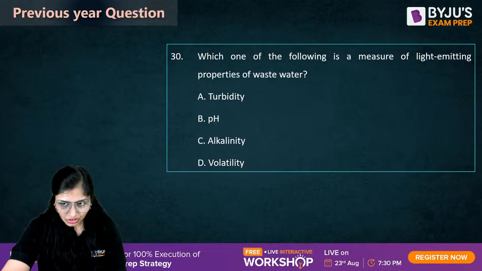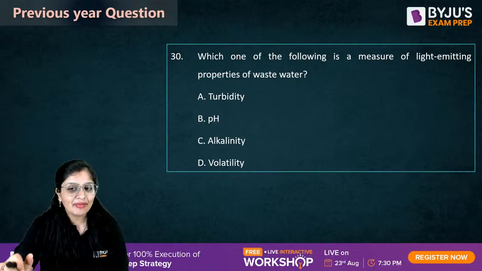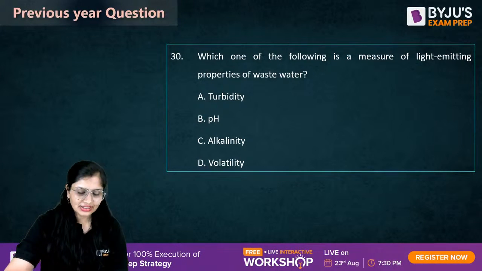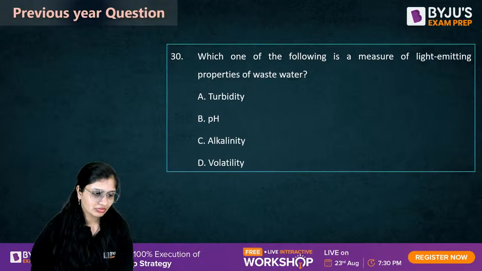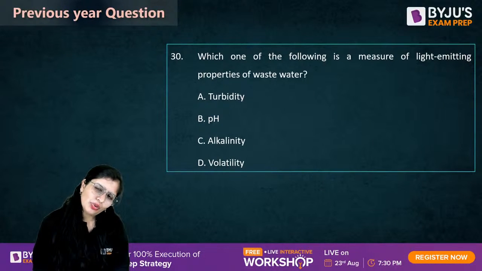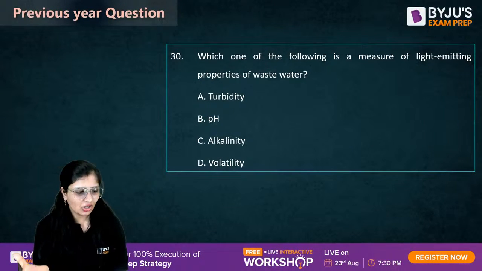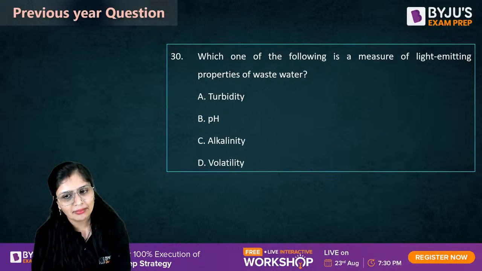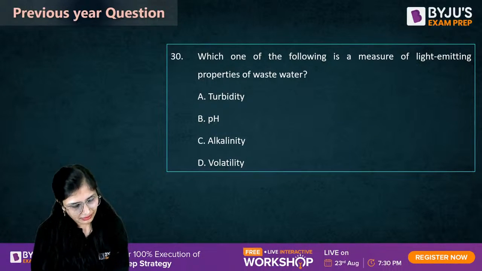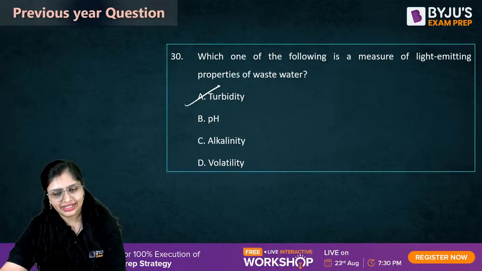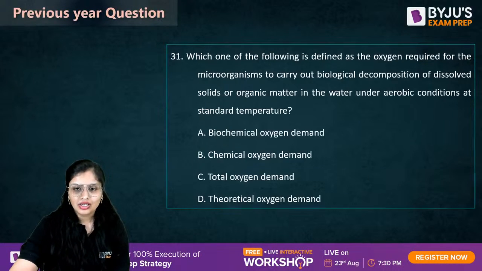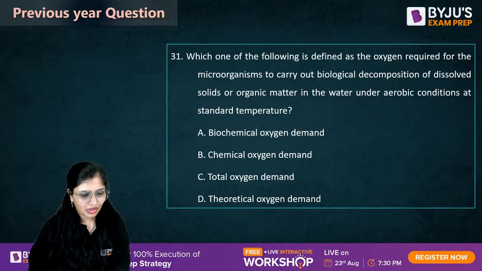Which one of the following is a measure of light emitting property? Very easy, guys. Light emitting property of wastewater: the extent to which light is either scattered or absorbed by the water sample. What is that? Correct. That is turbidity. Correct, Divyanshu. Okay. 31 question.